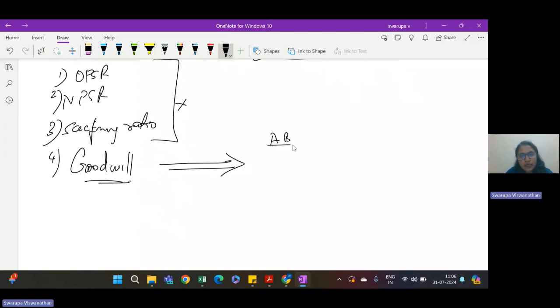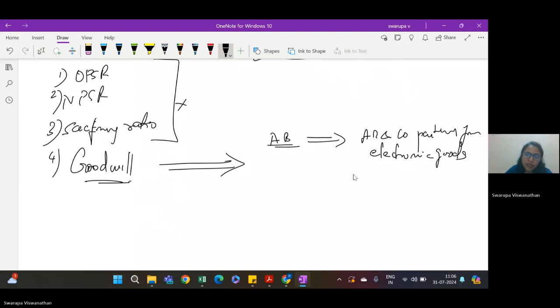A and B together have set up this AB and Co partnership firm, dealing in electronic goods. They have set it up somewhere in 2001. Now it is 2024.